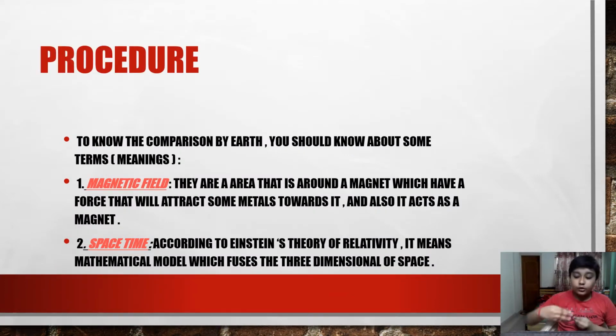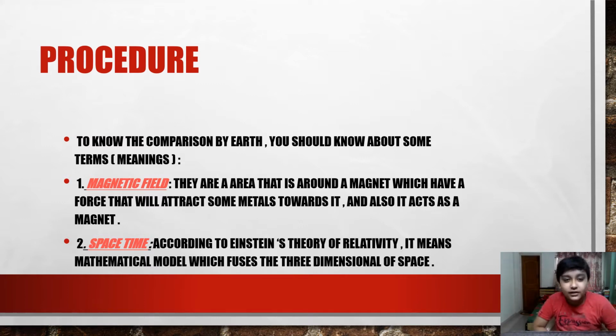Procedure. To move on to our further topics, first we have to know the procedure. Okay, so let's learn how to make the comparison with Earth. You should know some terms, or you can also call them meanings. So let's move to the first meaning, that's magnetic field. It is an area around a magnet which has a force that will attract some metals towards it. And it also acts like a magnet.